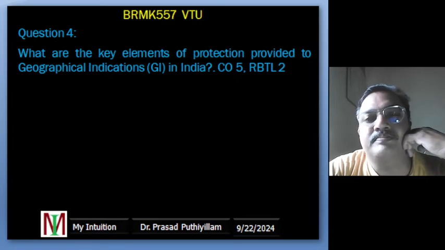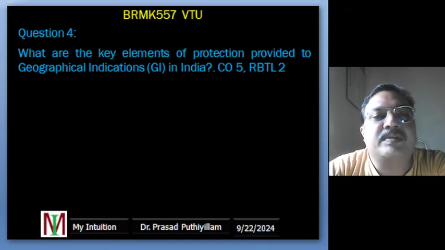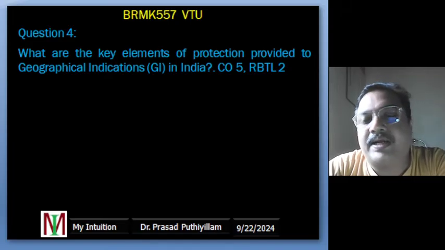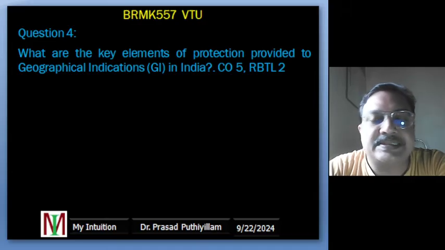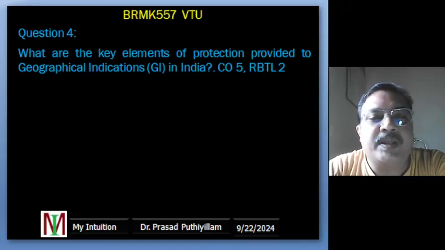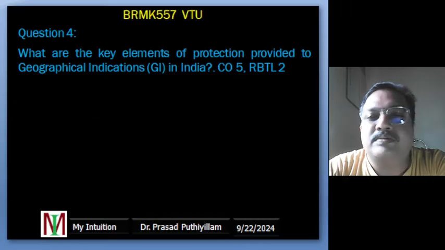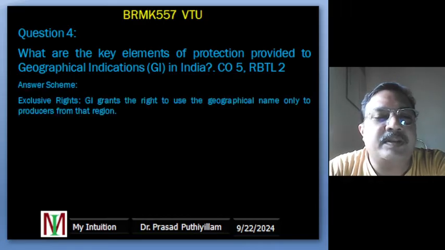Next question: what are the key elements of protection provided to geographical indications in India? Geographical indications were not there in the previous syllabus, so it's a very important one. A question will surely be there in the exam based on geographical indications. So, moving on to the answer scheme.